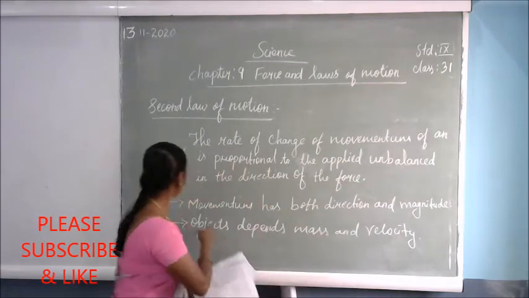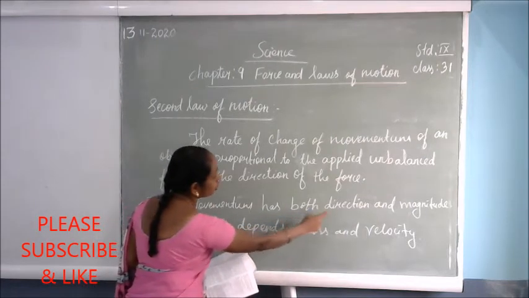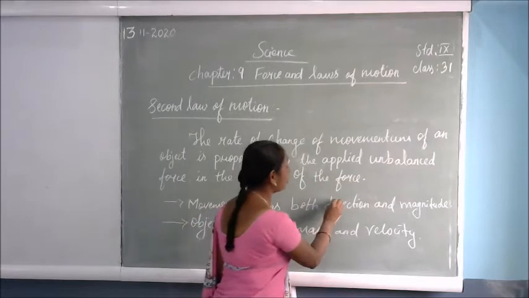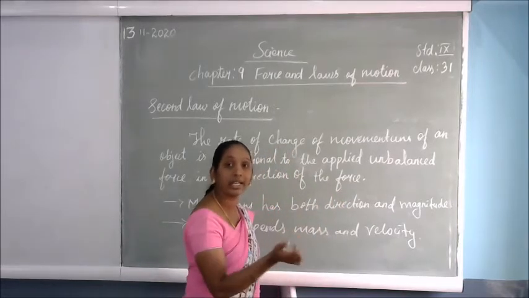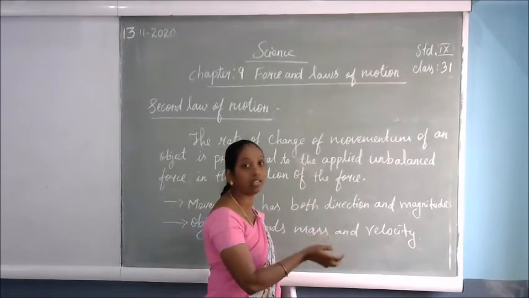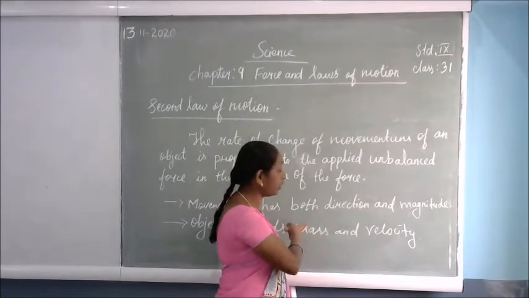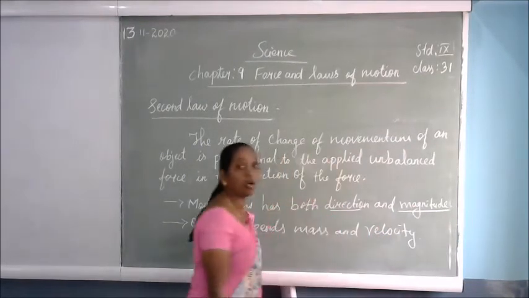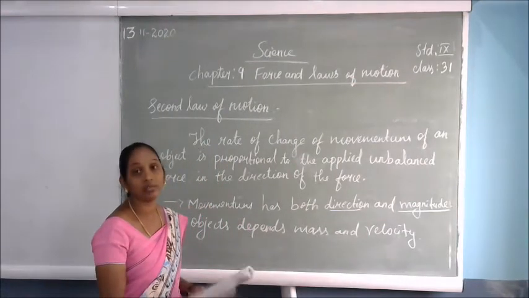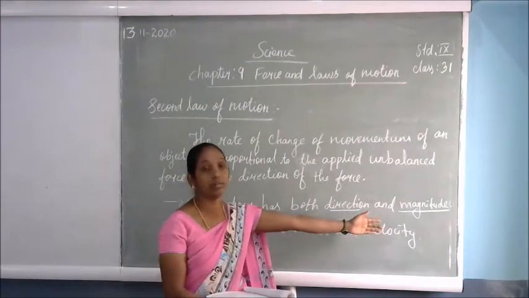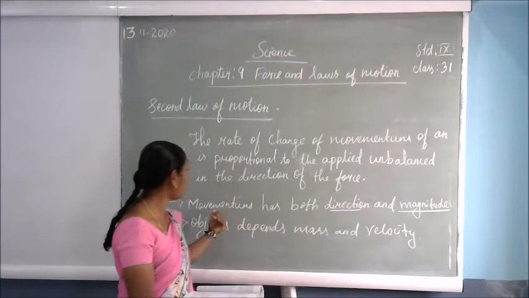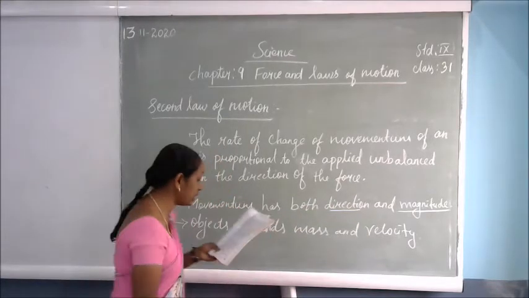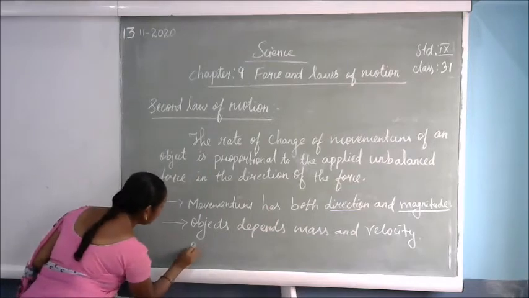Momentum. Momentum has both direction and magnitude. Direction means the object starts to move in some direction, and it can change direction once a force is applied on it. Magnitude is the physical quantity, the size of the speed. So this is called momentum, and it is denoted by the letter P.